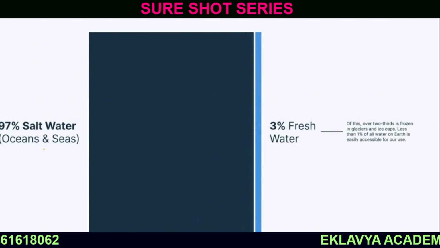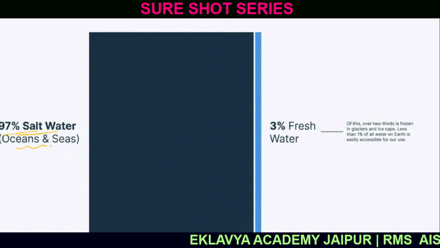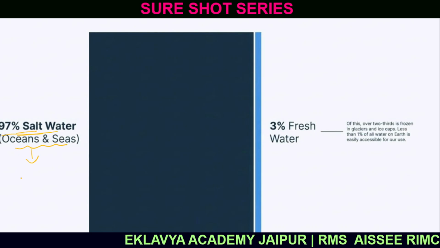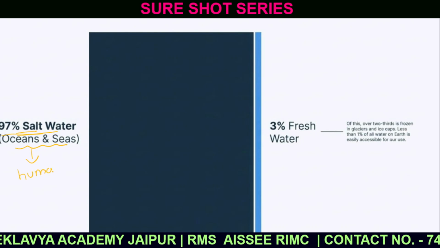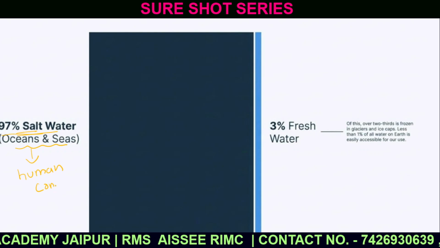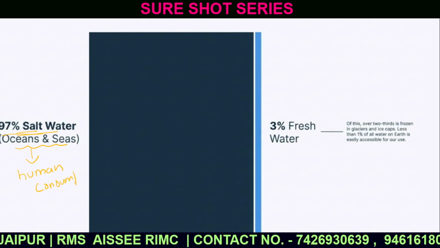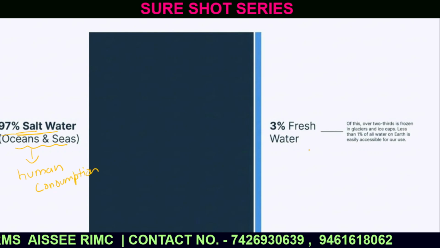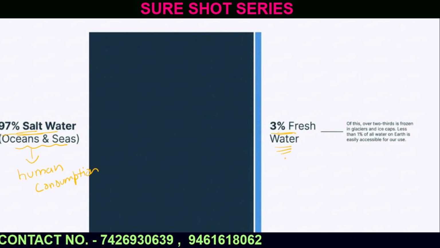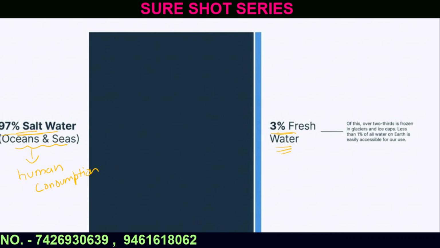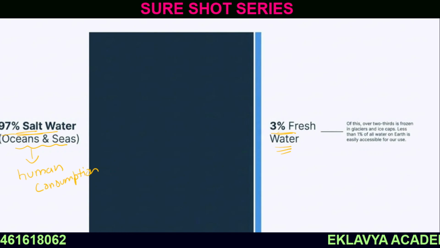Why? Because 97% of water is ocean and sea water, which cannot be used by humans for consumption. There is only 3% of fresh water available for us. So that's why, though Earth is known as the water planet, for human consumption only 3% of water can be used.